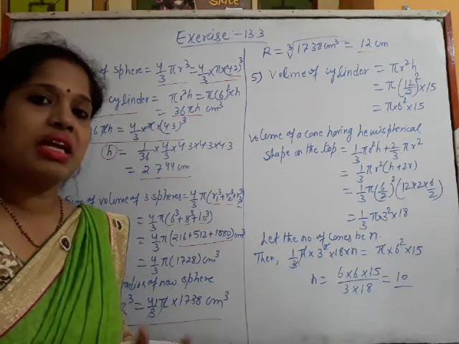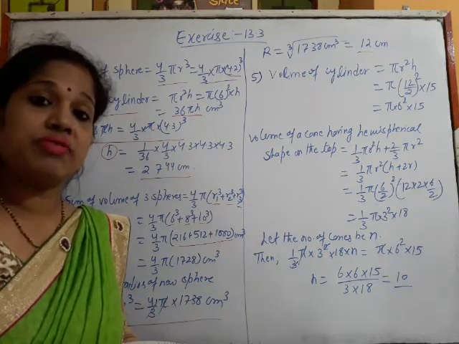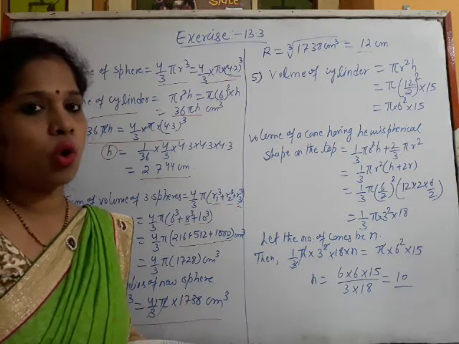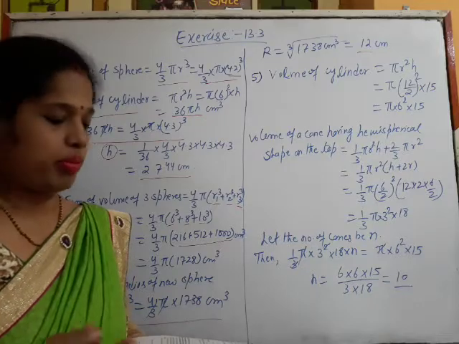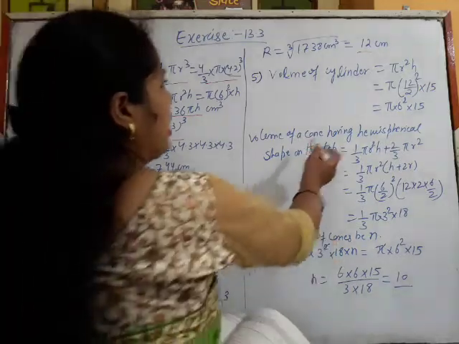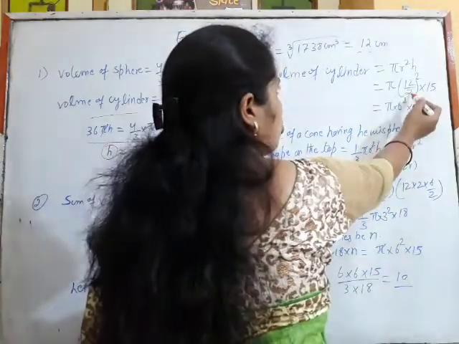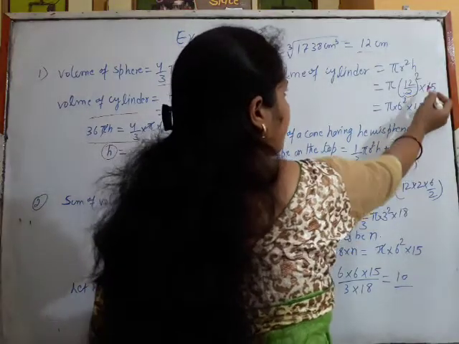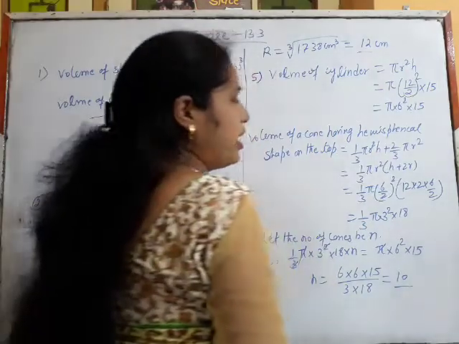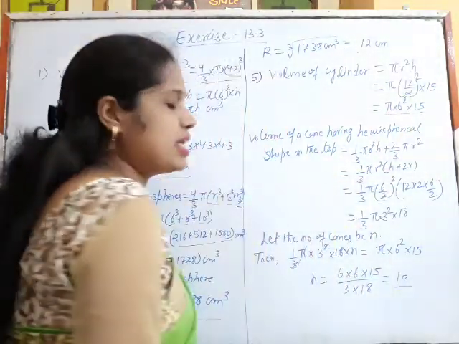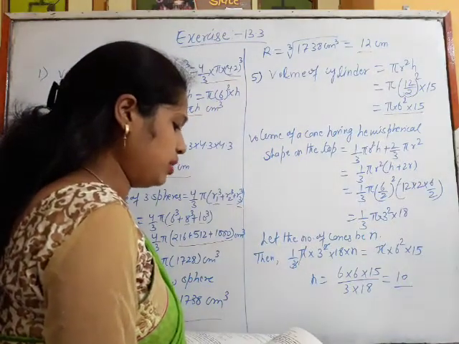Since the cylinder is filled with the ice cream, the volume of the cylinder will be equal to the volume of the cone with the hemispherical top. So the volume of the cylinder is pi r square h. Diameter is 12, so 12 upon 2 is the radius, into height, which is given as 15 centimeter. So this is the volume of the cylinder.